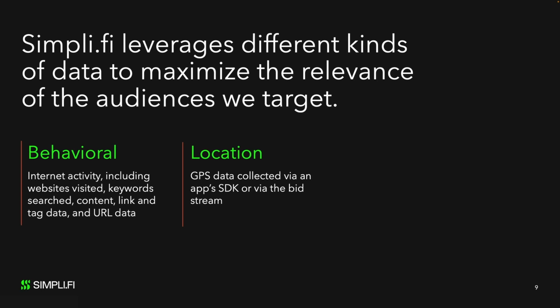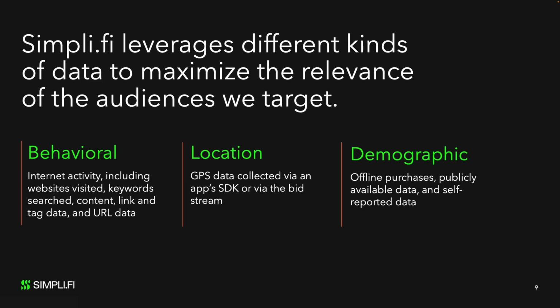The third kind of data is demographic data. It comes from offline purchases, publicly available data, and self-reported data. Demographics include things like age, gender, and income, which can't usually be used for recruitment campaigns, but there are hundreds of variables that can be used, including several interest-based and occupational demographics that are ideal for recruitment.